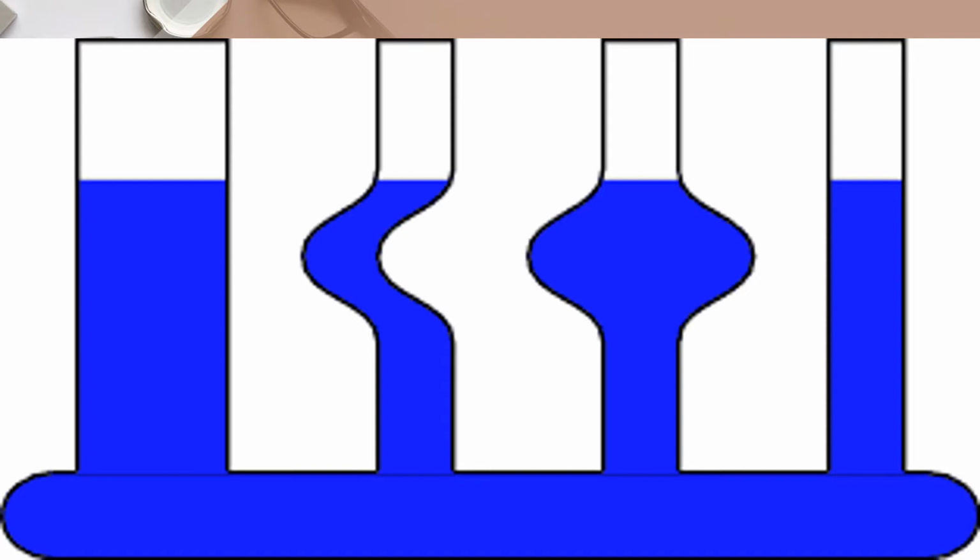And again, if I am pouring water again and again, the water level will be the same in all the shapes. All the shapes will be filled to the same level. So that is, liquid seeks its own level.